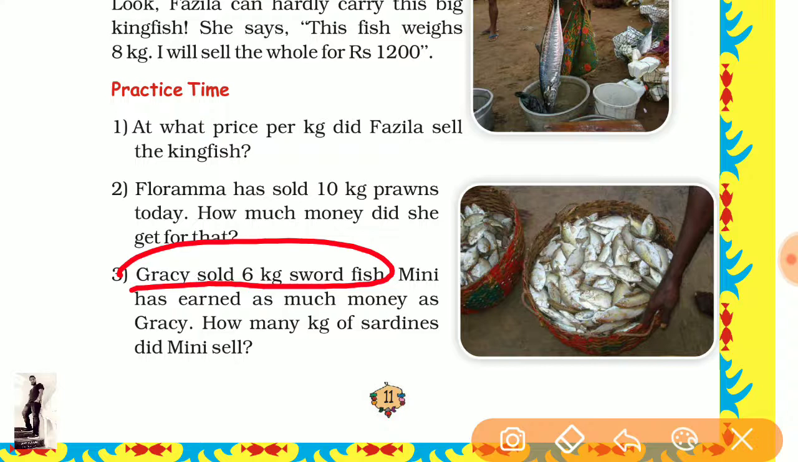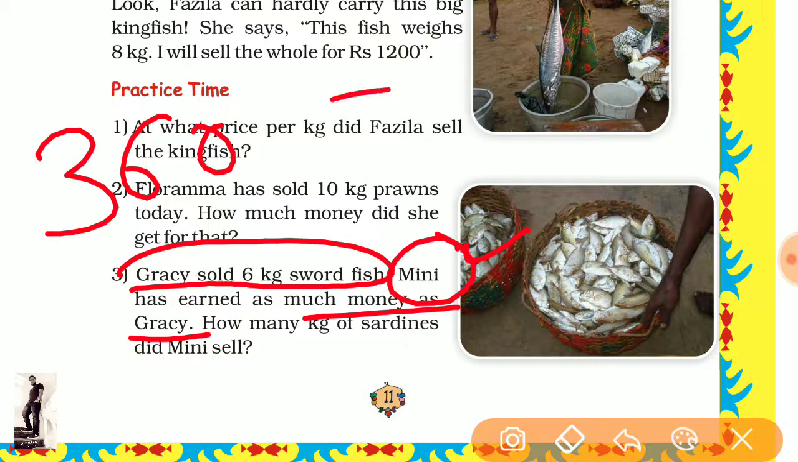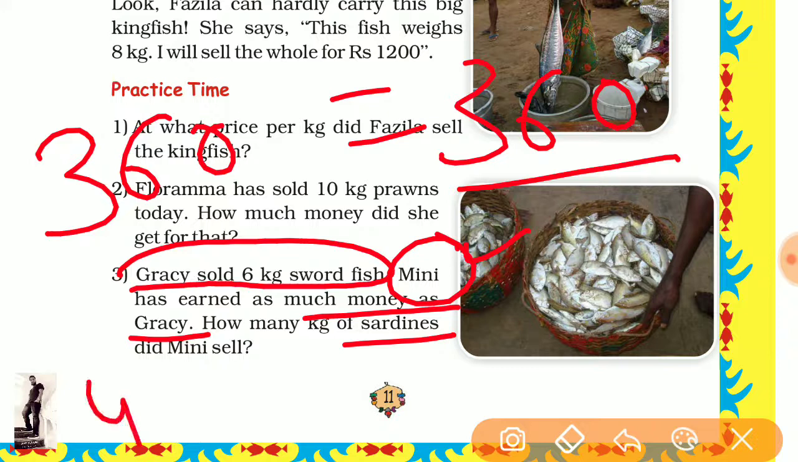Now we will discuss Minnie. Minnie has earned as much money as Gracie. It means however much money Gracie earned, the same is what Minnie earned. So Gracie earned 360, which means Minnie equals 360. She earned the same money, but the price of sardine is 40 rupees per kg. So how many kilograms of sardine did Minnie sell?